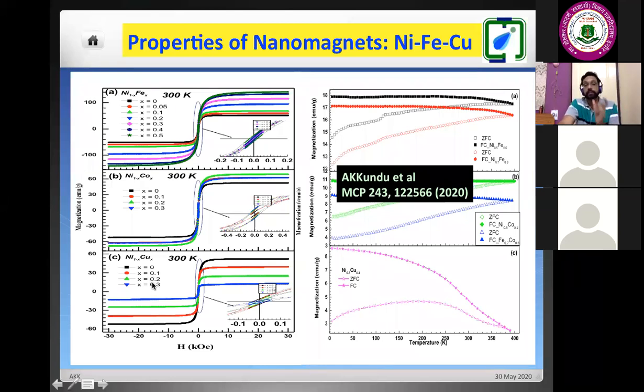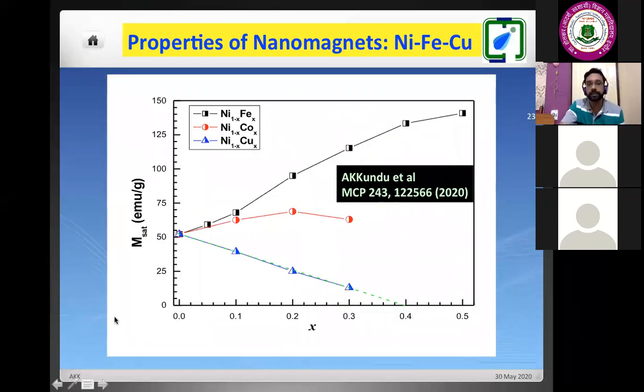Nickel was the magnetic cation. Now we are replacing some magnetic cations by non-magnetic cations. So if we replace them, the magnetic moment should decrease, and at a certain value of copper there should be zero magnetization for this kind of material. That has been proved by this investigation. Theoretically, we had predicted the value for which we should have zero magnetic susceptibility for the nickel and copper system, and we obtained that.